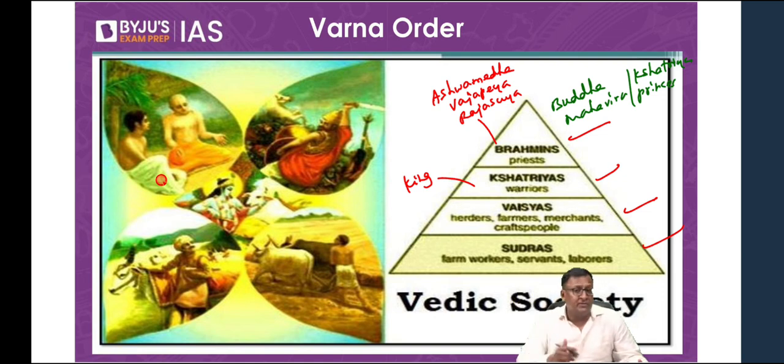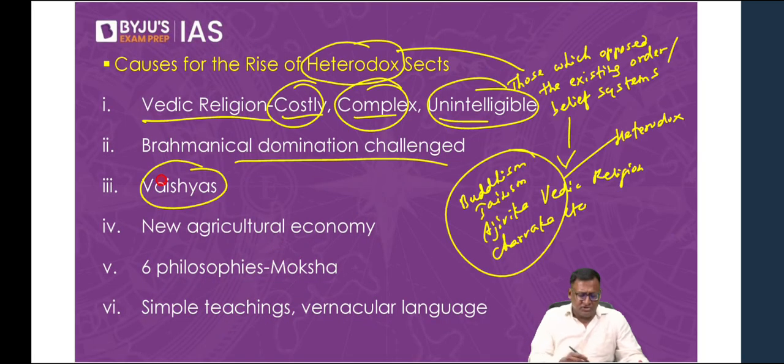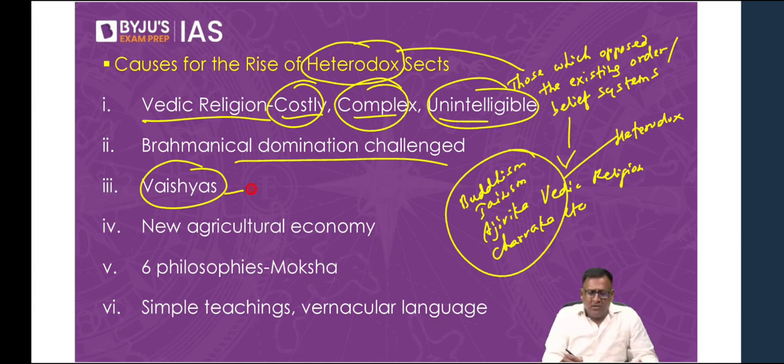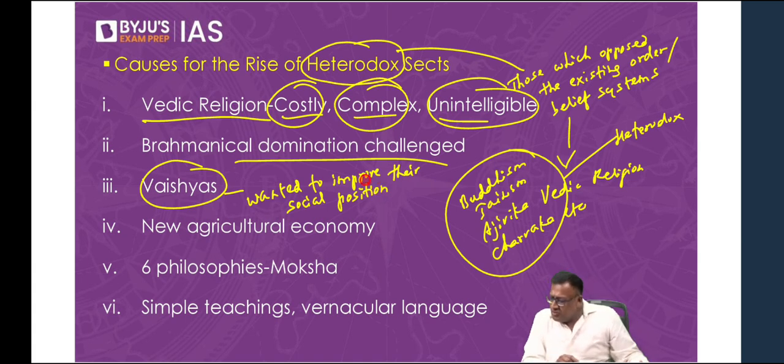Now, this is number three. Vaishyas wanted to improve their social position. Did you understand that? Please write down there. Vaishyas wanted to improve their social position. Gunjan, did you understand?